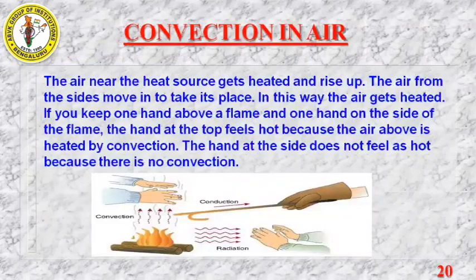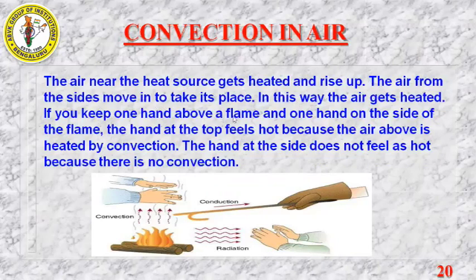What happens in convection in air? How will it happen? So we'll see. The air near the heat source gets heated and rises up. The air from the sides moves in to take its place. In this way, the air gets heated.